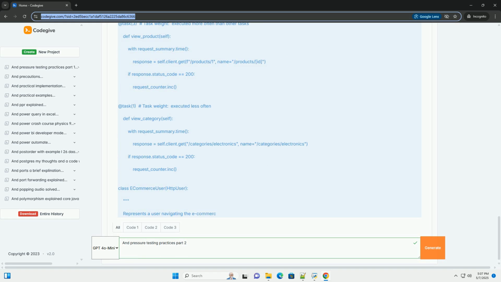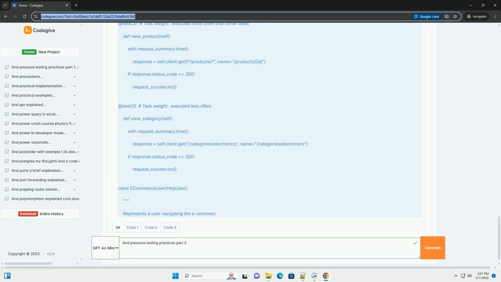Runtime: the duration of the test. Example configuration: number of users: 100. Hatch rate: 10. Host: http://localhost:8000. Runtime: 600 seconds. This configuration will simulate 100 users, ramped up at a rate of 10 users per second, and the test will run for 10 minutes.